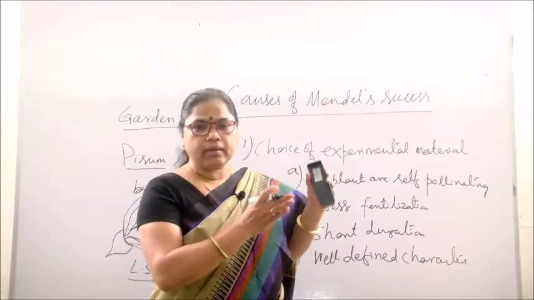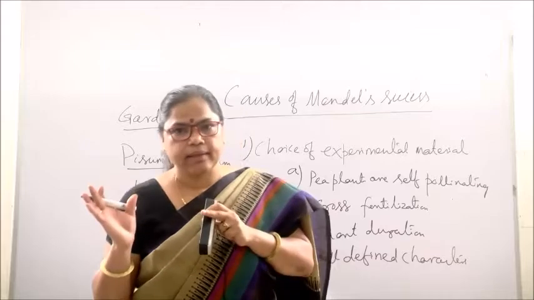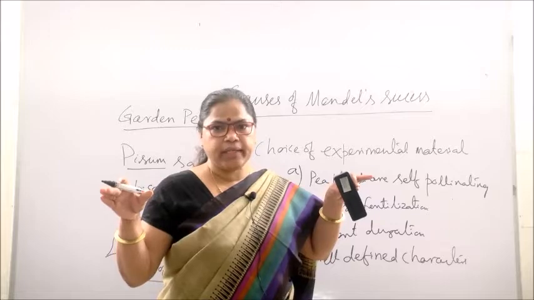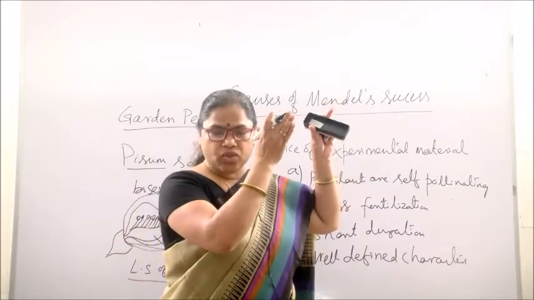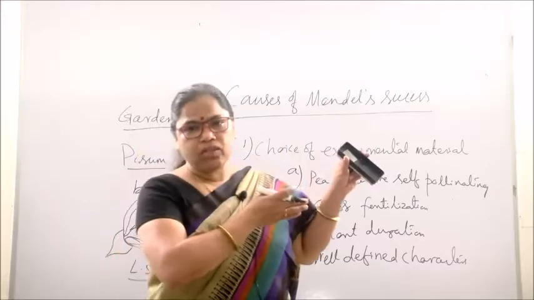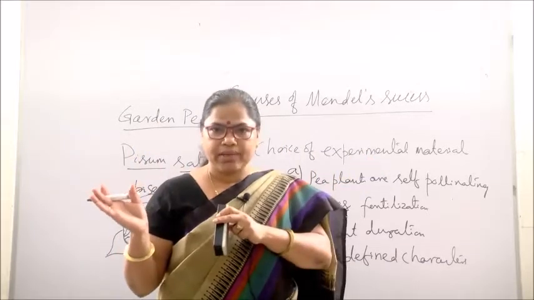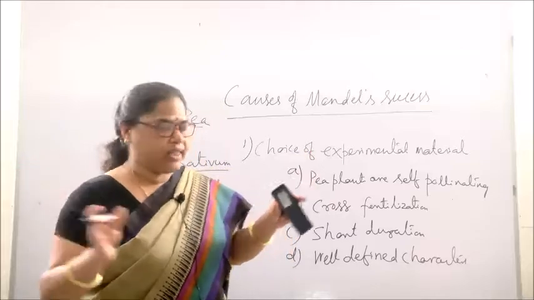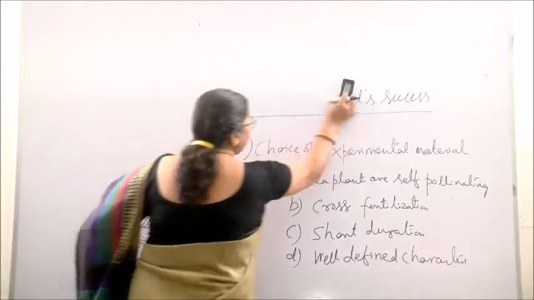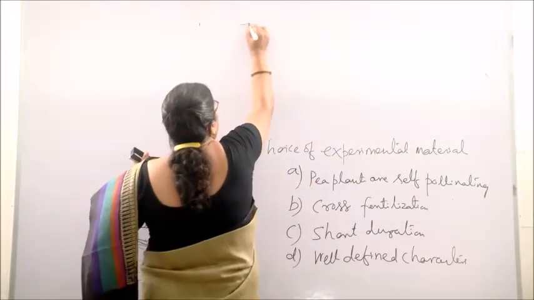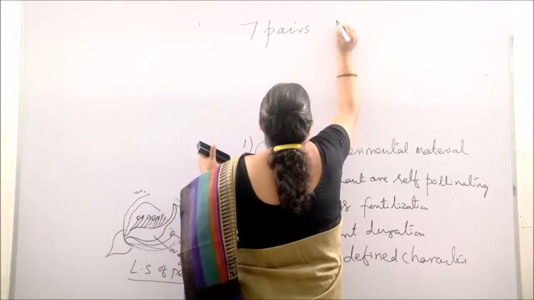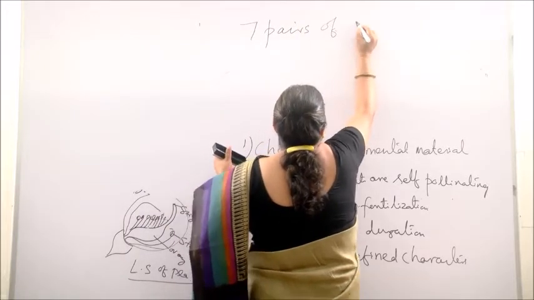Many plants are tall, and many plants are dwarf or small, and there is no intermediate height between them. So, one is tall, another is dwarf. Similarly, flower color: some flowers are purple and some flowers are white. So, these are two distinct characters. Similarly, Mendel took actually 7 pairs of contrasting characters. So, Mendel considered 7 pairs of characters.